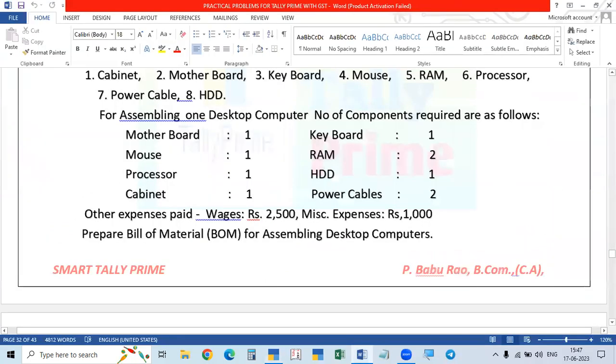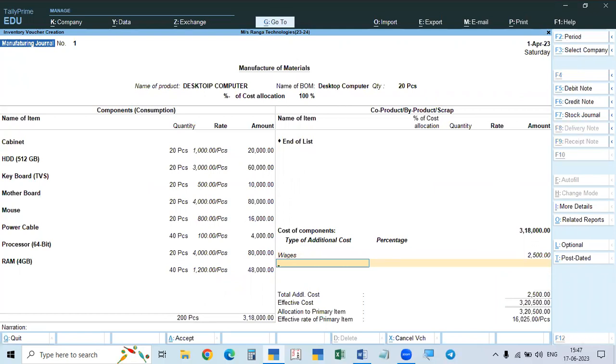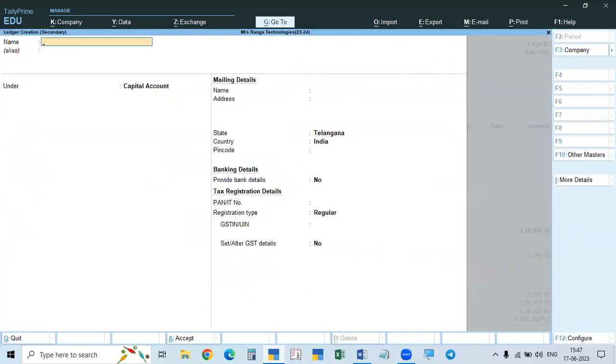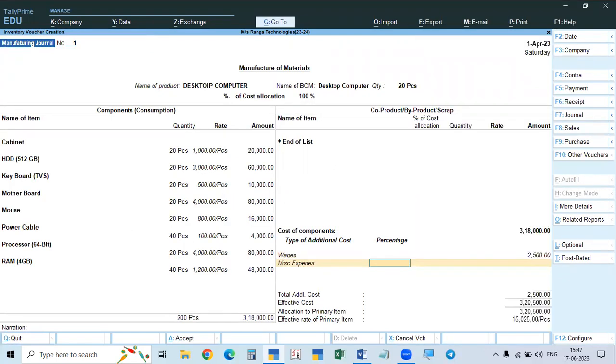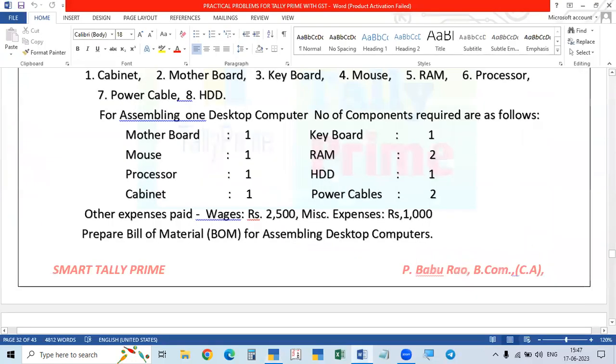And the next one is miscellaneous expenses. This also you have to create. But miscellaneous expense will be indirect, that is miscellaneous office expenses. So it is indirect expenses. Here I already created miscellaneous expenses. It is also given as an amount.